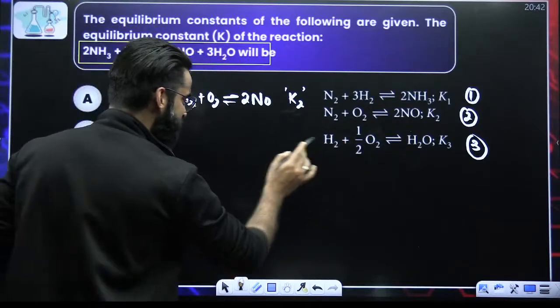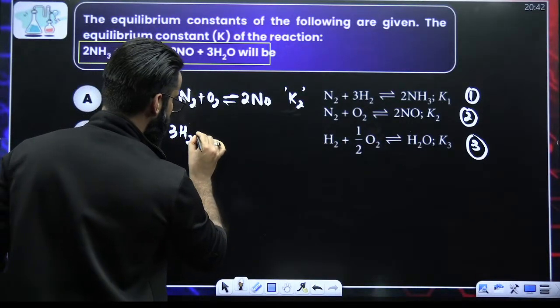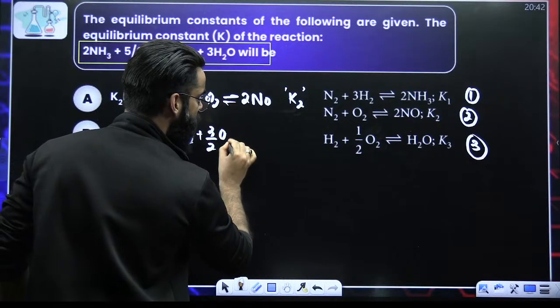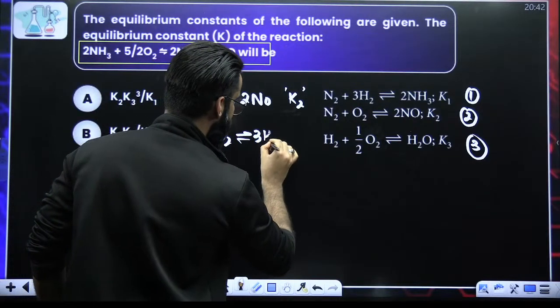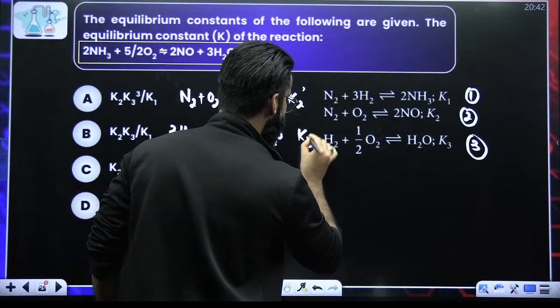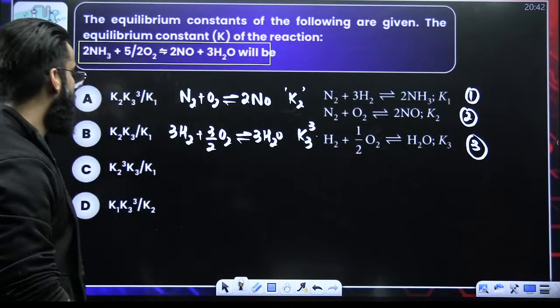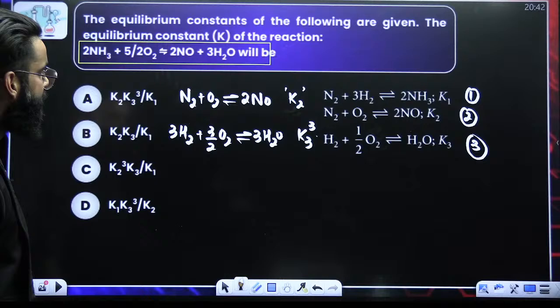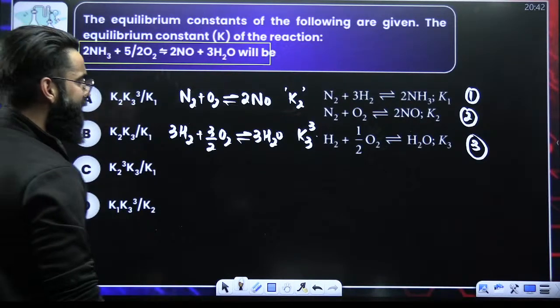Okay, so this becomes 3 times H2 plus 3 by 2 times O2 gives 3 times water. Since you have multiplied this reaction by 3, that 3 goes to the power of the equilibrium constant. So it's K3 raised to the power 3. Okay, perfect.